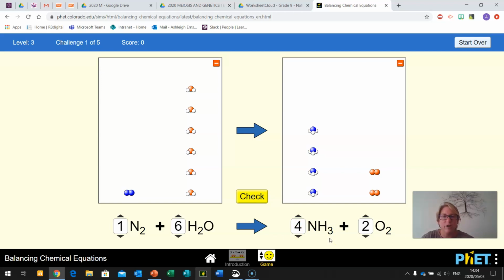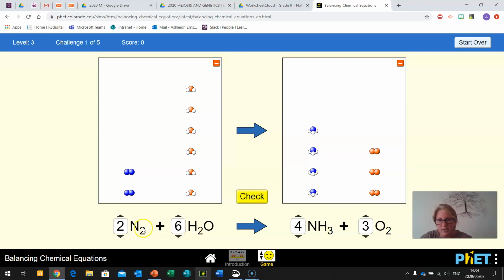So let's now go and try and balance our nitrogens and our oxygens. So here we have 4 nitrogens, and here we have 4. And oxygens, here we have 6, and here we have 6. So have a look at that and see if we have it balanced. According to the diagrams, it looks balanced.